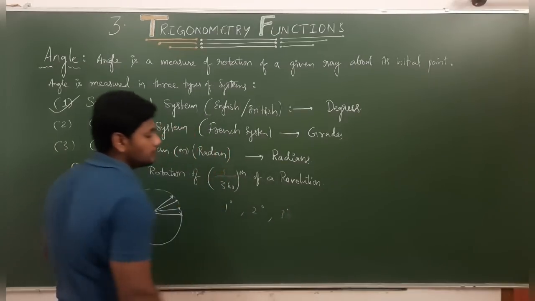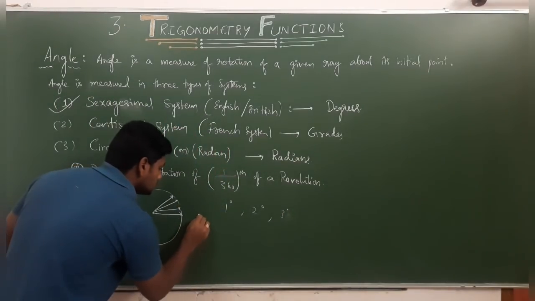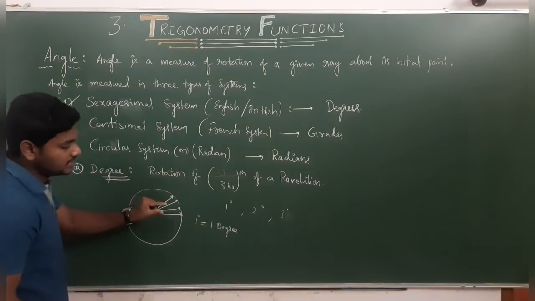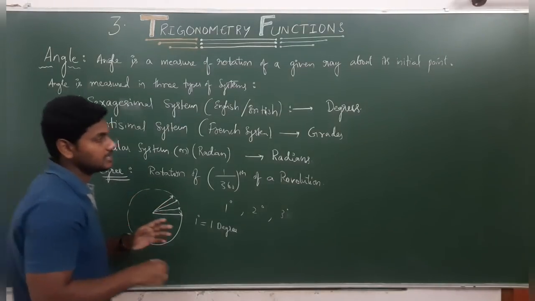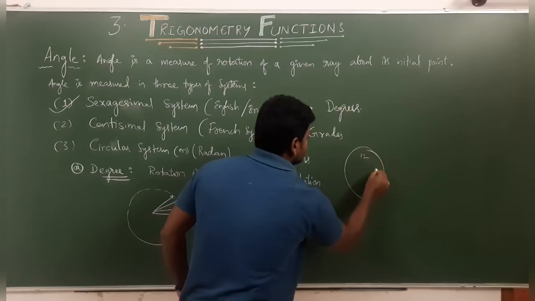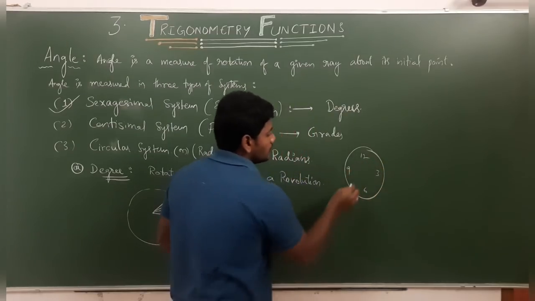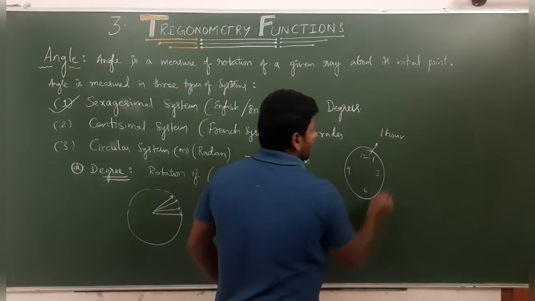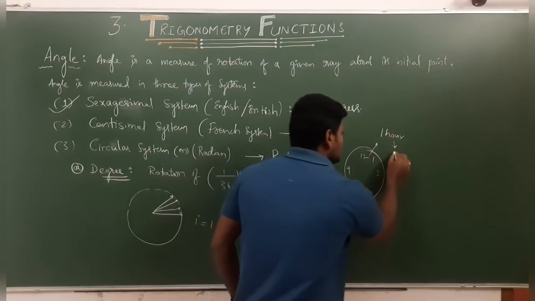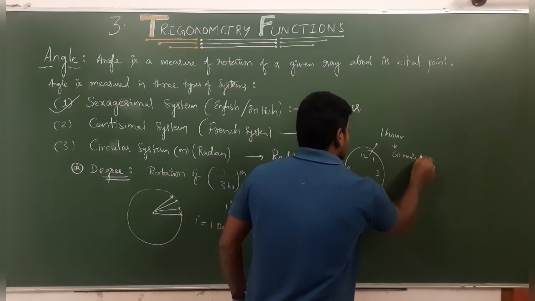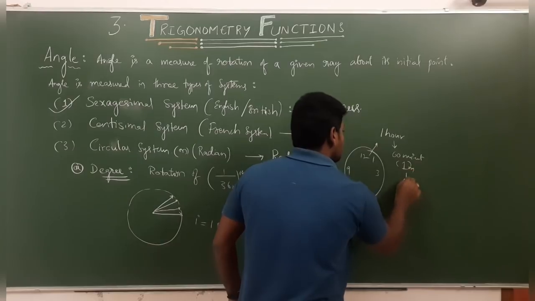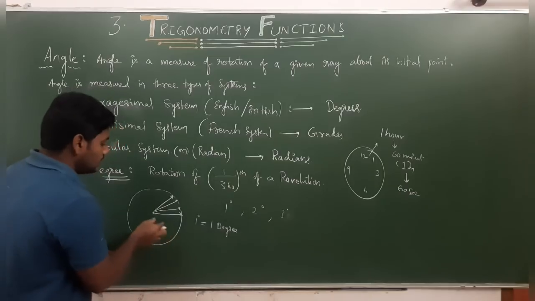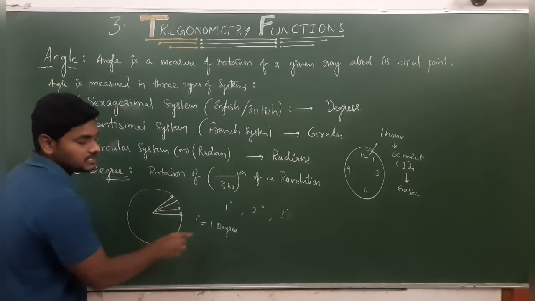So like that we will represent a degree. That is nothing but, we can also call it 1 degree. And that 1 degree is further subdivided, as in a clock. In between 12 to 1 we consider 1 hour, right? And that 1 hour is subdivided into 60 minutes, right? And 1 minute is again subdivided into 60 seconds, right? According to that, out of 360, 1 is considered as 1 degree.